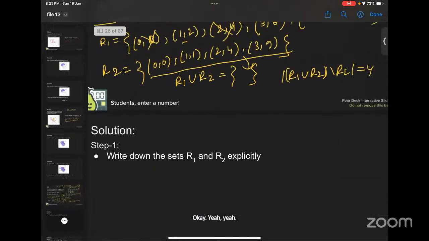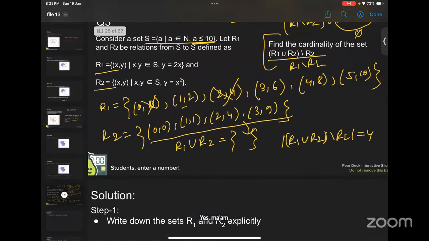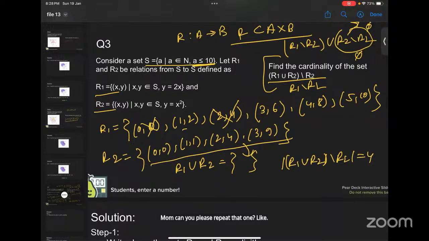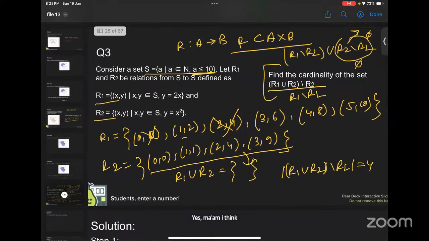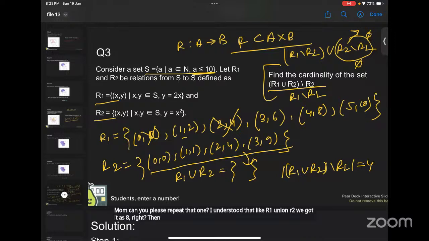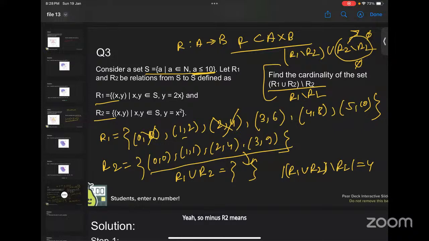Ma'am, can you please repeat that one? I understood that R1 union R2 we got as 8, right? Then if we do minus R2, how do we get 4? Can you repeat this one, please? Yeah, so minus R2 means you have to basically exclude the numbers which are in R2, right? So you just have to check. Oh, okay, ma'am. Got it. So the remaining is 4. Yeah, got it, ma'am. Thank you.